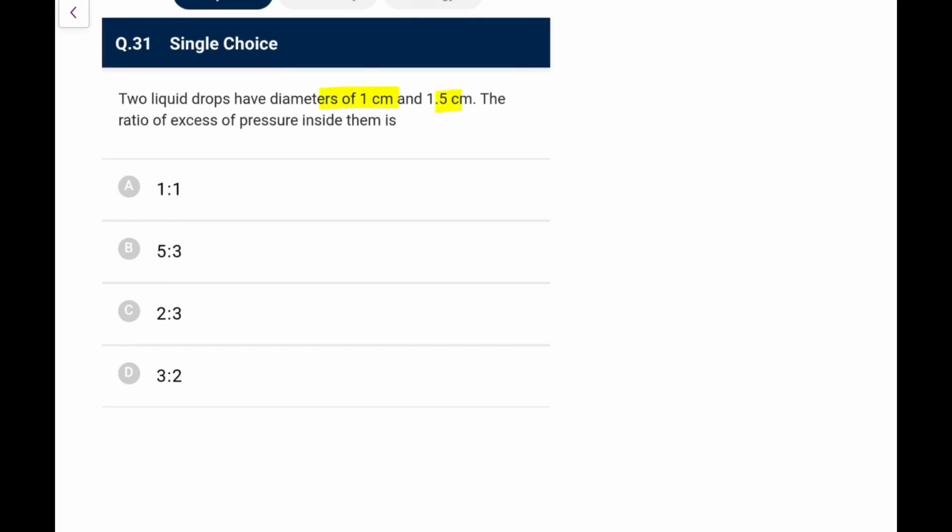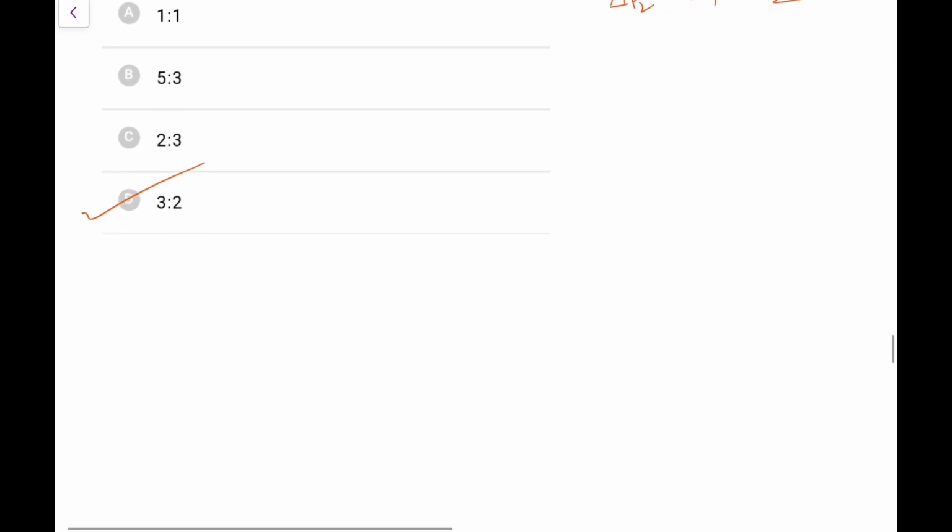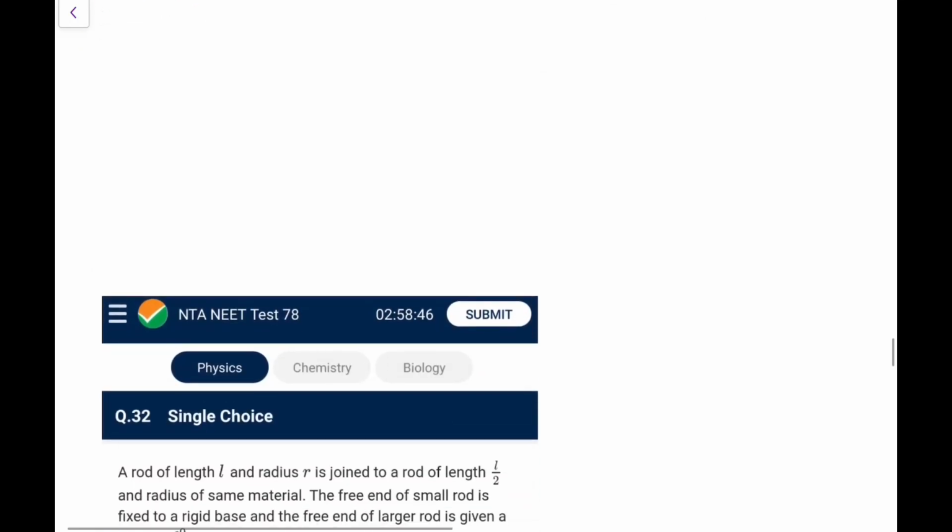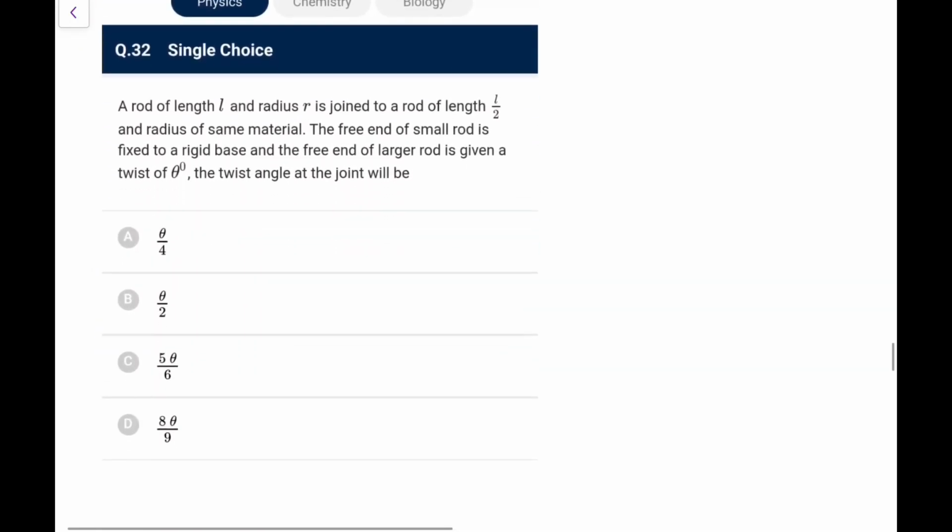Next, two liquid drops have diameters of 1 and 1.5, find the ratio of the excess pressure. We know delta P is inversely proportional to R, so delta P1 upon delta P2 would be R2 by R1, that you will write as 3 by 2. So go for option D. This is the excess pressure that you write, 2S by R in the drop.